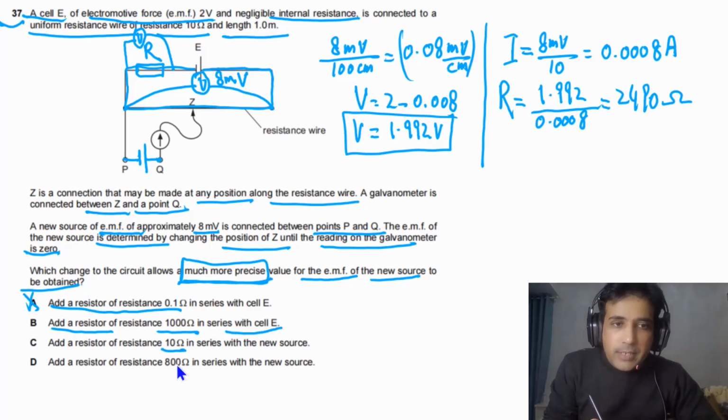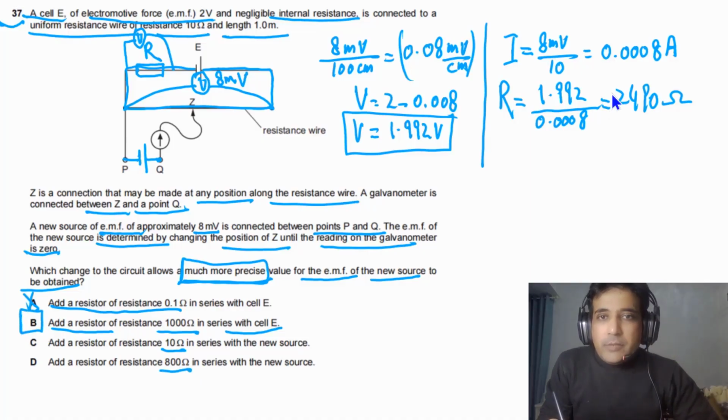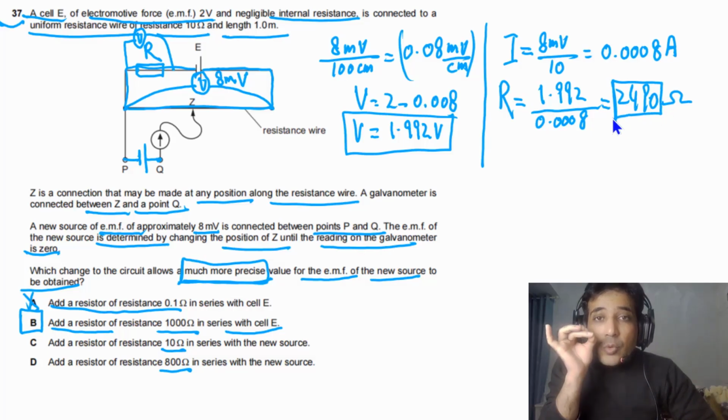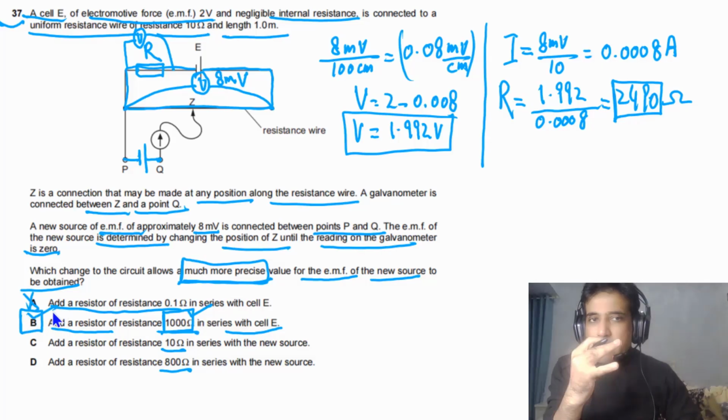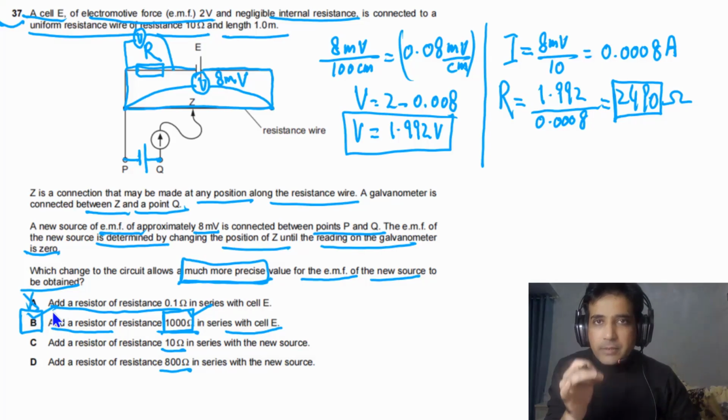Next one is 10 ohm. Next one is 8 ohms. So the best option is B. We could even connect a resistor of higher resistance to get the most precise value, but in the options we have the maximum resistance, that is 1000 ohms. So we will choose 1000. So the answer for this one is B. This is how you can approach this problem. A very nice question to understand the potentiometer.